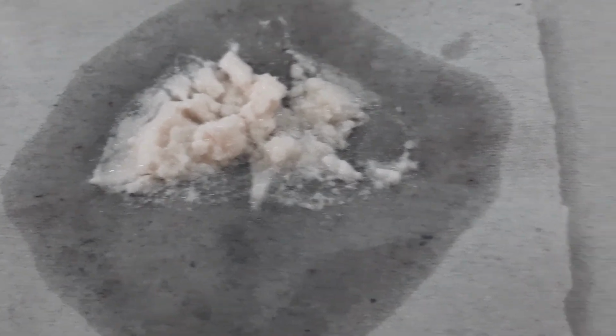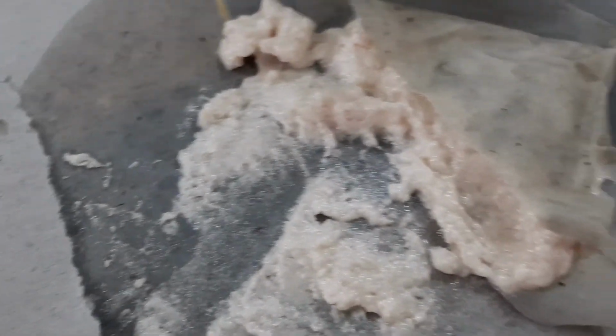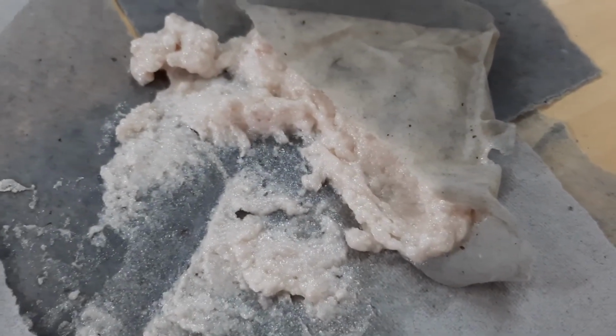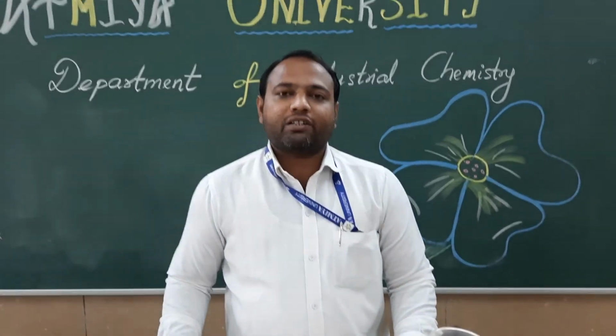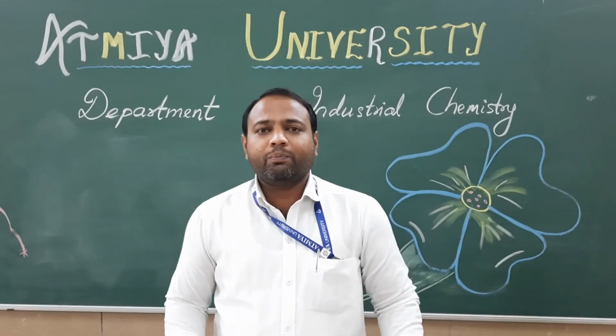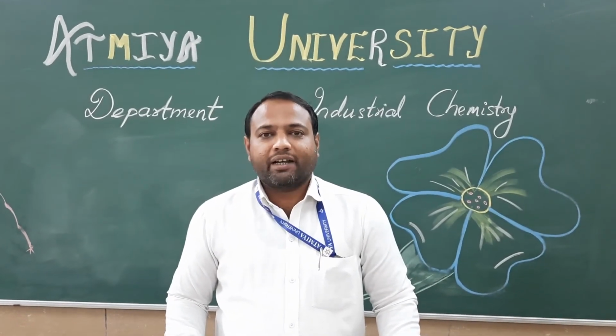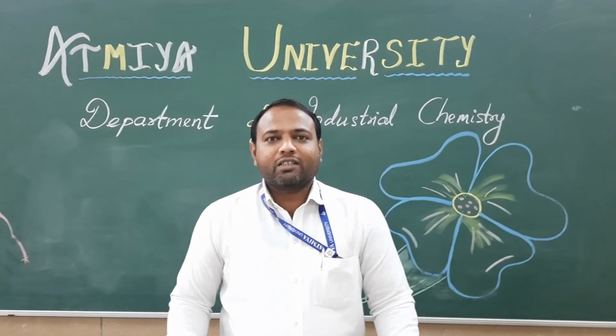The crude product has some impurity or some color. This recrystallization technique is used to make a product in a very pure form. So this is all about the preparation of the monophenyl urea from aniline and sodium cyanide. Thank you very much for your attention.